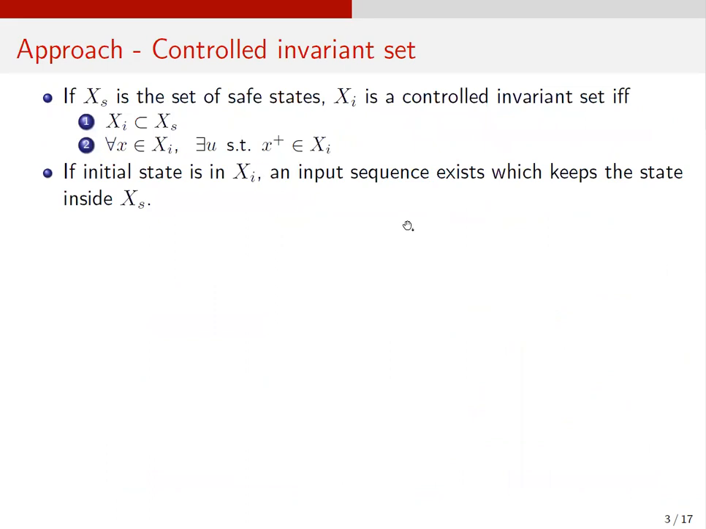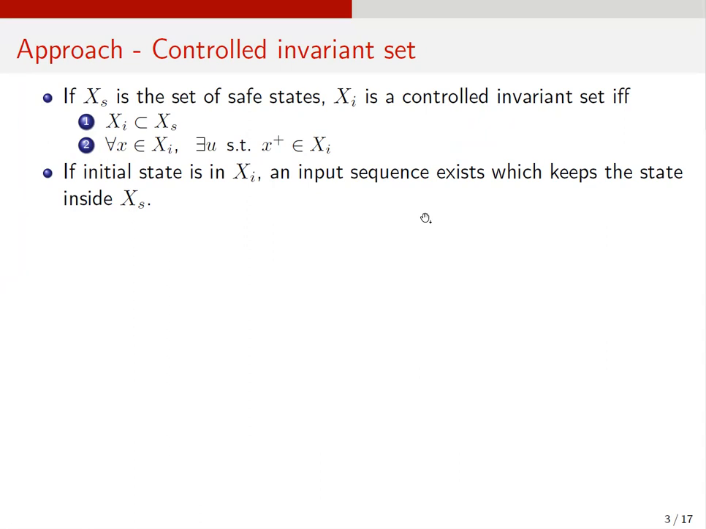One way to synthesize a safe controller for a system is to use a controlled invariant set. A set Xi is a controlled invariant set if it is a subset of the safe set, and every element of it has at least one input u, keeping it inside Xi at next time step. And it is shown that if the initial state is in a controlled invariant set Xi, there should be at least one sequence of input keeping the state inside the safe set.